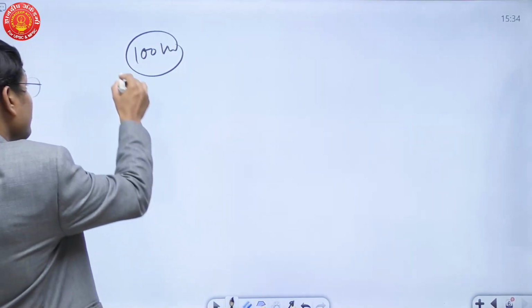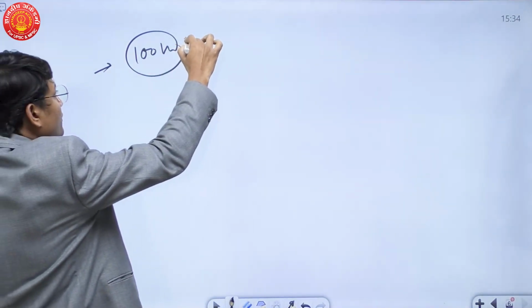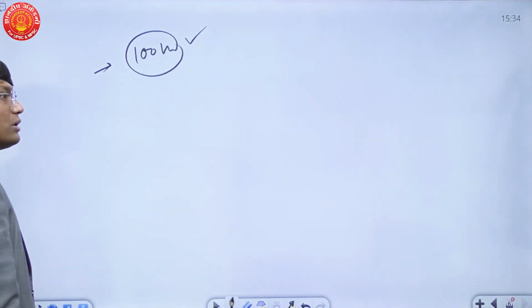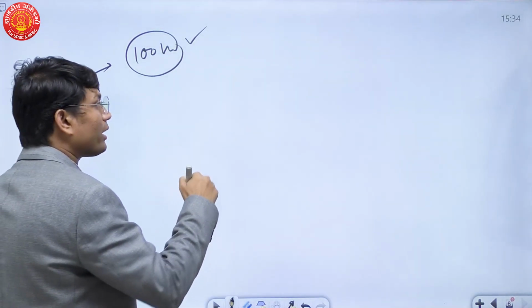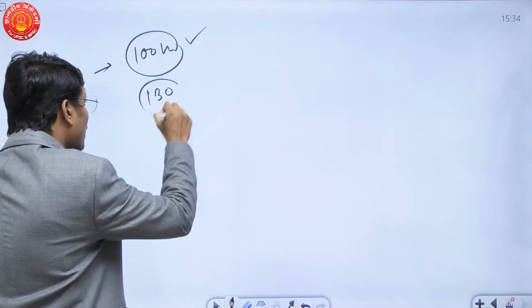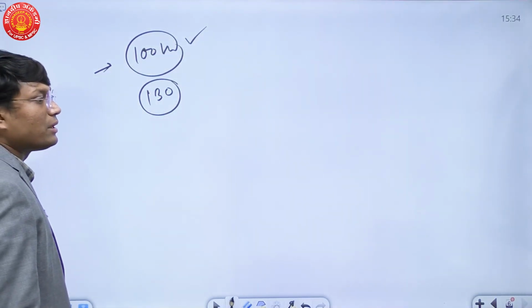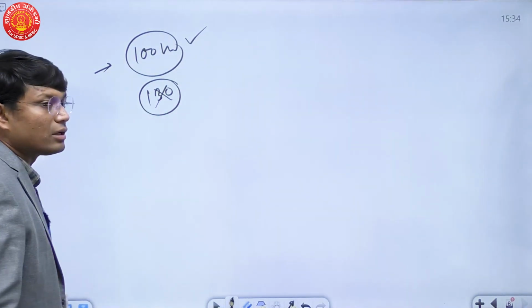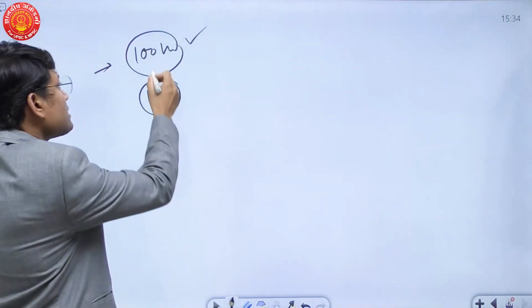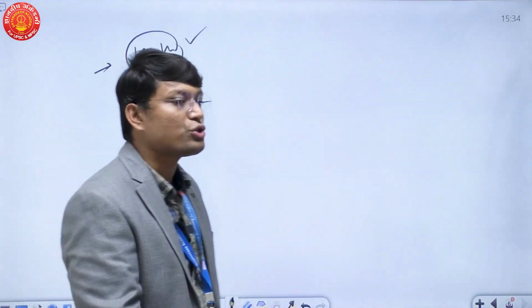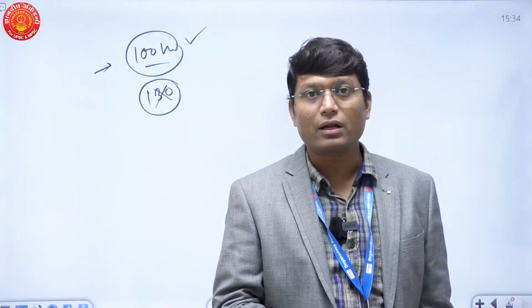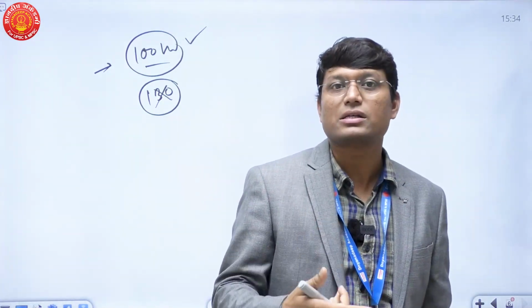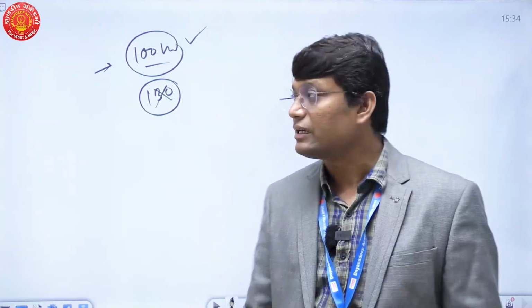So if everyone has 100 hours and everyone is completing their portion in 100 hours and you go for an optional which does not have a significant overlap, you will need 130 hours, right? But the problem is you do not have an additional 30 hours. All you have is 100 hours. So either skip the portion or don't prepare it very well. And when you don't prepare it very well, what happens? You'll never receive good marks.